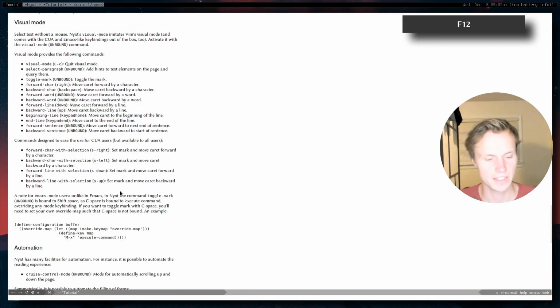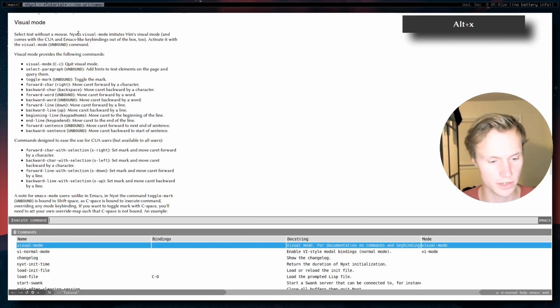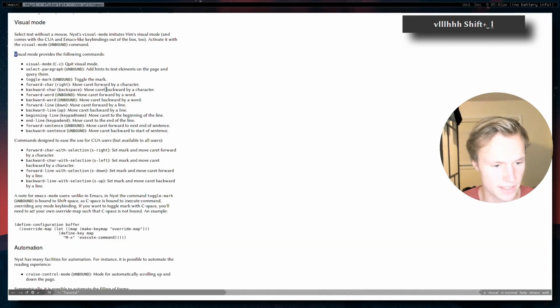Now, a feature that Nyxt gets right that I rarely ever see any other Vim or Emacs inspired browser get right is the actual visual mode. So this acts very similar to Vim or Emacs, where you can move a cursor around. So we can actually enable it just by doing visual mode. So running that command. So we can do Shift Space, and that's the default binding.